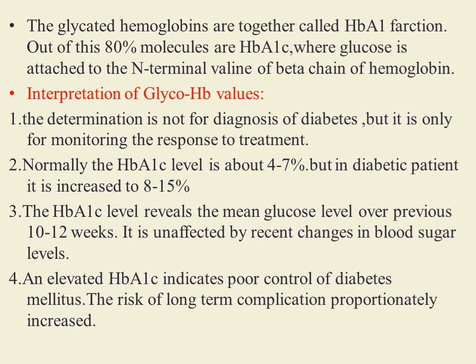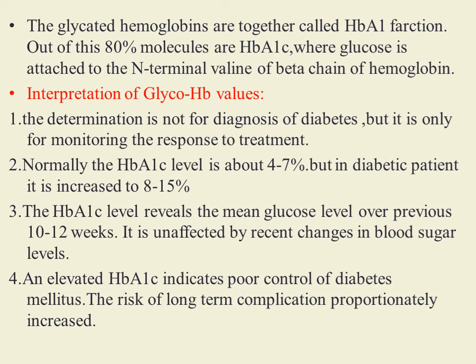So, suppose a physician advises a hypoglycemic drug or insulin injection to a diabetic patient and he wants to assess whether the person is responding to the treatment or not, whether his glucose level is under control or not. In that case, glycosylated hemoglobin investigation is advised. If glycosylated hemoglobin is done after 3 months of treatment, and if this value is under normal, we can say the patient is responding to the treatment.